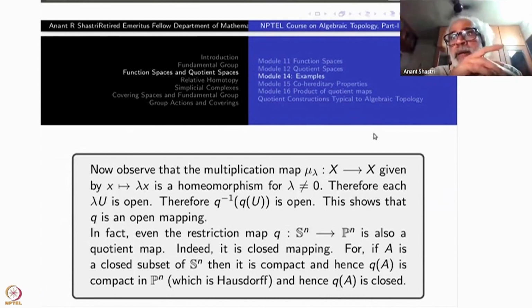Every orbit of P^n is represented by a unit vector. In fact, it is represented by two unit vectors. If v is a unit vector, minus v will also be a unit vector representing the same line. And they are related by the action of plus minus 1. Therefore, Q from S^n to P^n itself is a quotient map. This map is a closed mapping.